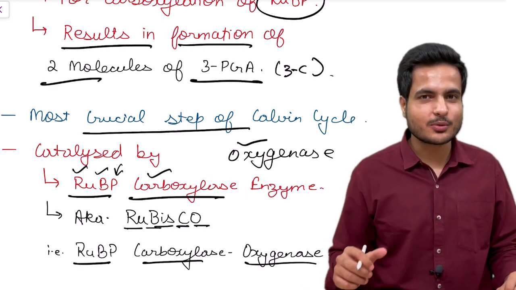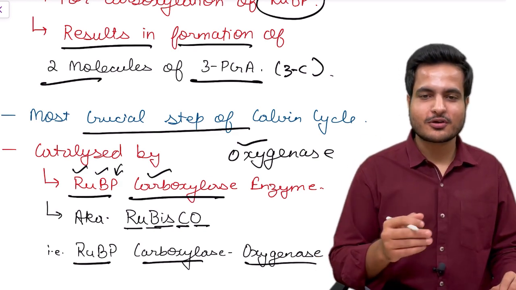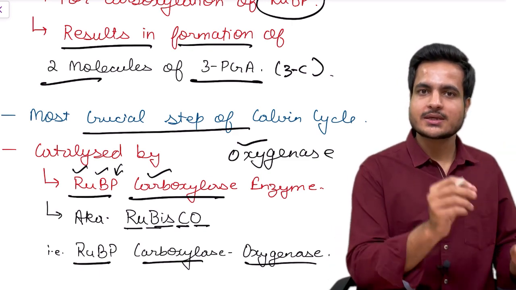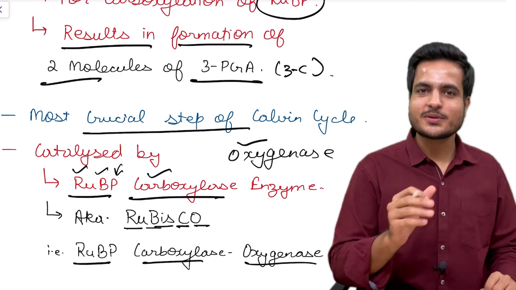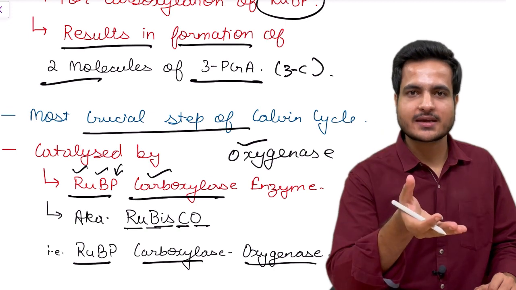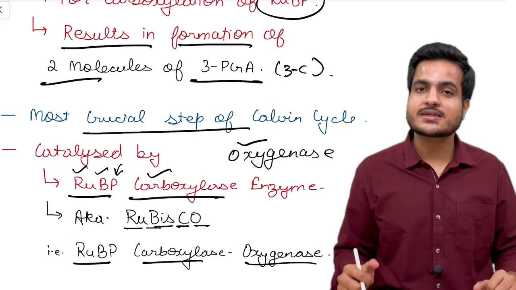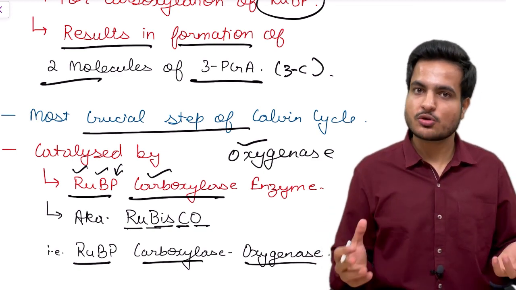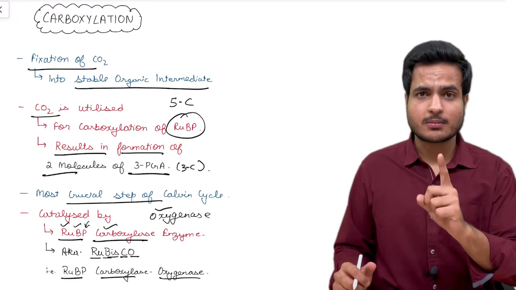The most abundant protein of animals is collagen. This is mentioned in the biomolecules chapter of NCERT. So you need to remember that the most abundant protein of animals is collagen, and of the entire Earth is this enzyme Rubisco, because every plant will do photosynthesis, every plant will have the Calvin cycle. The Calvin cycle's first step is carboxylation, which is catalyzed by this enzyme. So this enzyme is present in everything which is green in color, which has chlorophyll. Now this is all about the first stage of the Calvin cycle, that is carboxylation.